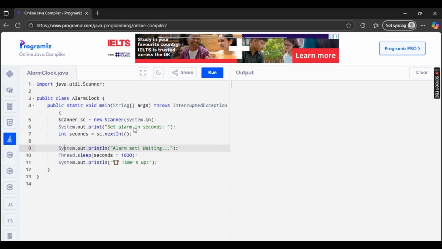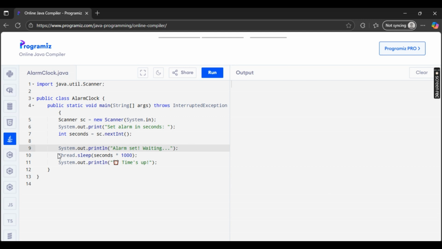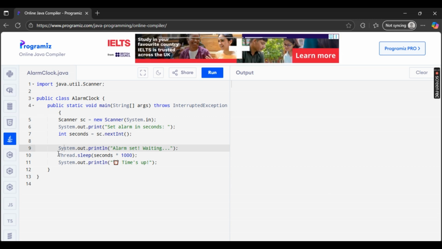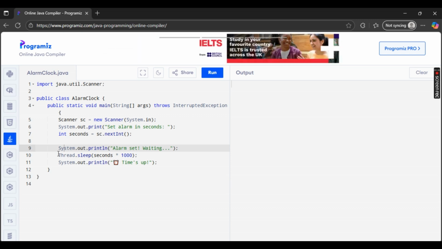So we just simply use this formula that is on the line, as you can see right here. We use it to pause the program until the time is up. After the wait, we print an alert message like "Time's up" with a clock emoji for fun. Simple, right? This teaches you how to handle timing in Java and use basic input output. You can expand it by adding hours, minutes, or even custom messages.